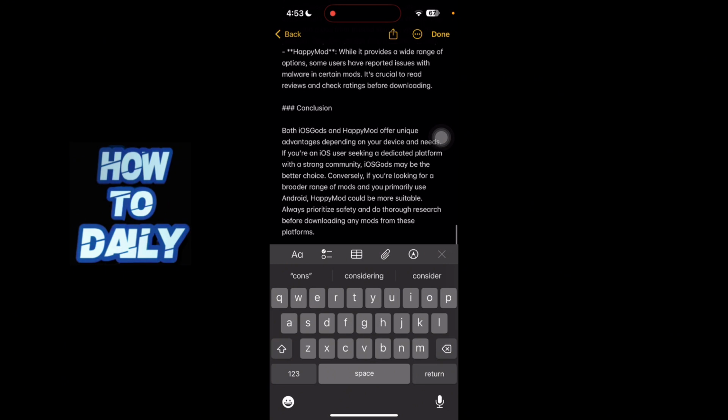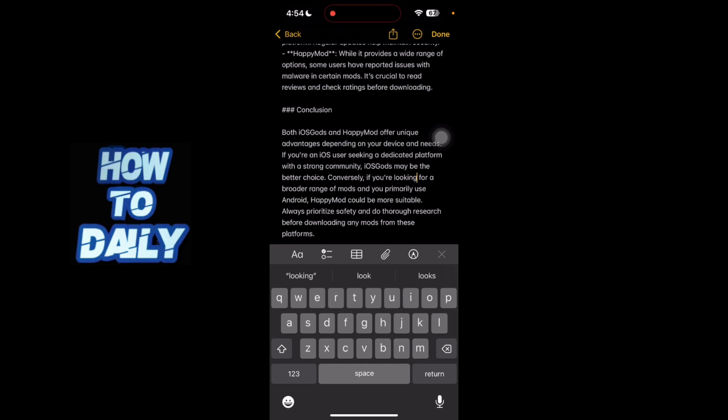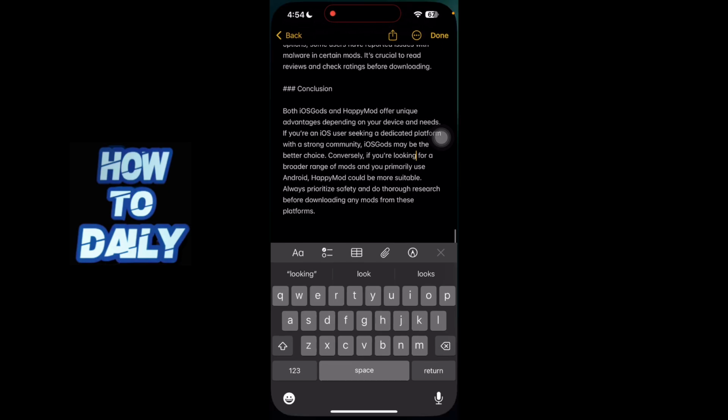In conclusion, both IOSGods and HappyMod offer unique advantages depending on your device and needs. If you are an iOS user seeking a dedicated platform with a strong community, IOSGods may be the better choice. Conversely, if you are looking for a broader range of mods and you primarily use Android, HappyMod could be more suitable. Always prioritize safety and do thorough research before downloading any mods from these platforms.